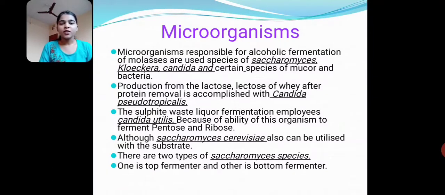There are 2 types of Saccharomyces species. One is the top fermenter and the other is the bottom fermenter. Top fermenter yeast is active at the top surface and bottom fermenter yeast is active at the bottom surface.